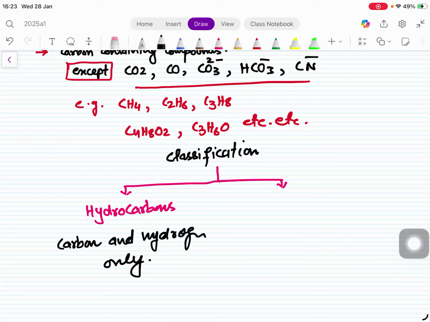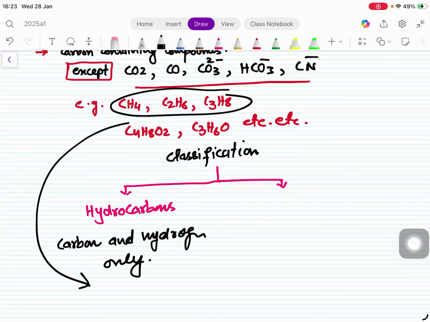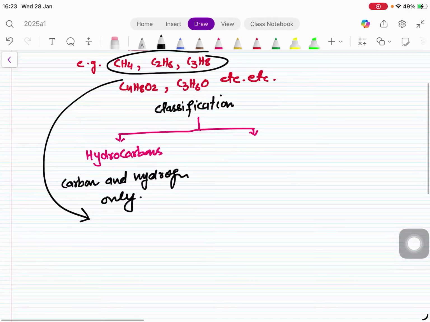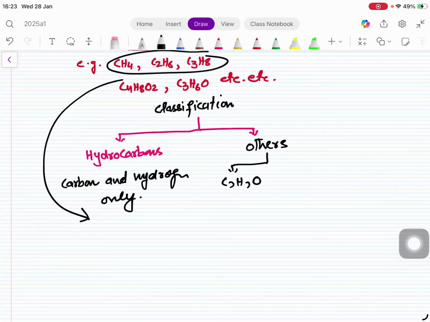Like the first line of examples I gave, they are hydrocarbons. Other than carbon there must be some element, and that element should be hydrogen only for a hydrocarbon. For the others, if oxygen comes along with carbon and hydrogen, so CHO, it could be an alcohol. This is an example of compounds other than hydrocarbons, containing carbon, hydrogen, oxygen.